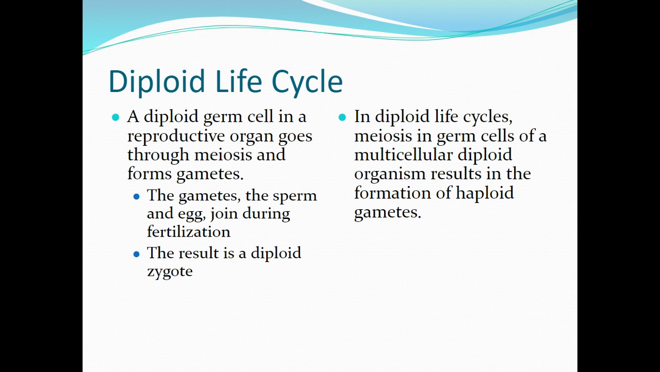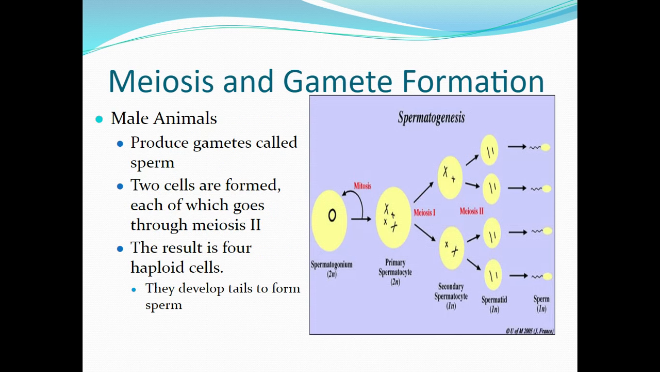So in our diploid life cycle, meiosis in germ cells will result in haploid gametes, and meiosis in female cells will also result in haploid gametes. So these germ cells will go through what we call oogenesis and spermatogenesis. Oogenesis being egg production, spermatogenesis meaning sperm production. So let's talk about males first because they're a little bit easier.